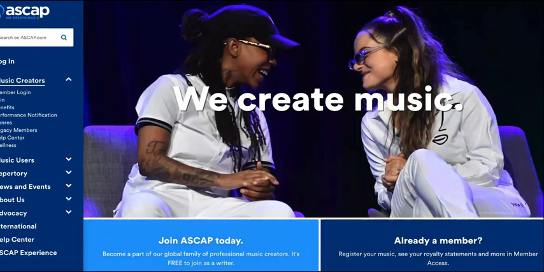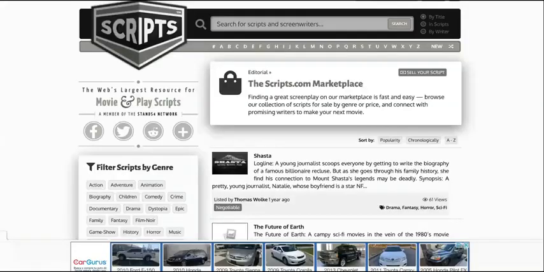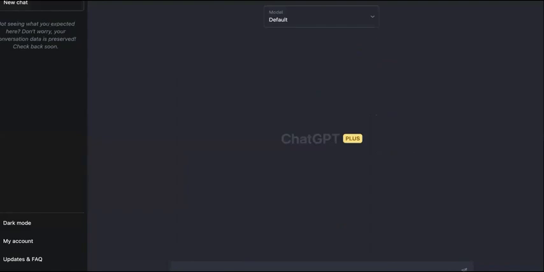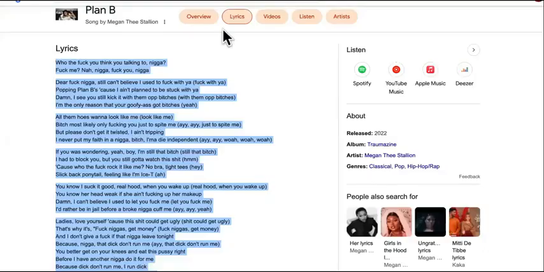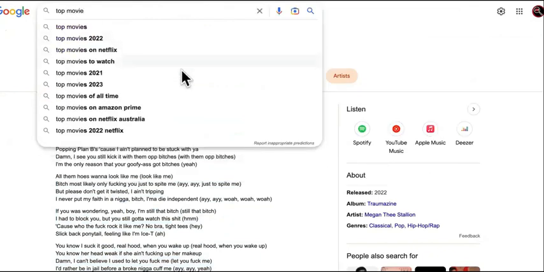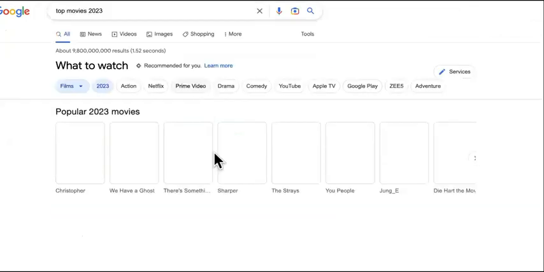So the next one is one of my favorite ones to use ChatGPT for. You can use ChatGPT to go ahead and create movie scripts for you. Remember, we're going to use proven top movies of 2023 so far. Let's see.